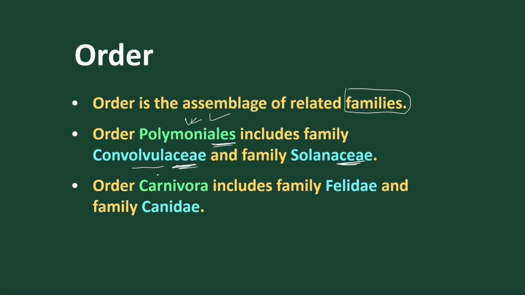Solanaceae and Convolvulaceae have certain similar, but not all similar characters, so we find less similar characters and maximum dissimilar characters. Got it? Similarly, let's take an example of animals: Carnivora is that order which includes Felidae and Canidae. So these two are families.